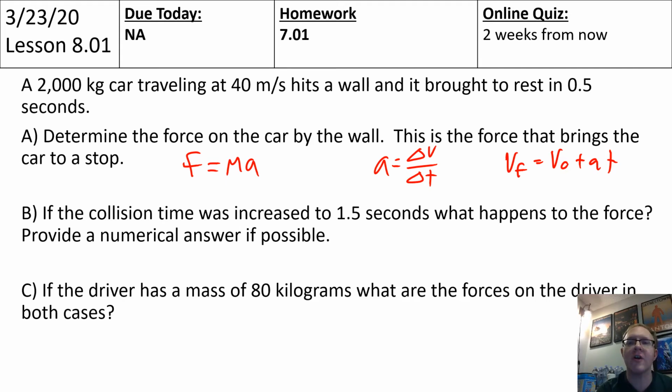We're starting off with a car crash. It's a 2,000 kilogram car going 40 meters per second, about 70 or 80 miles an hour. It's going to hit a wall and come to a stop in 0.5 seconds. It asks you to determine the force on the car, and then to do the same calculation if the collision takes more time, 1.5 seconds. Then it asks you to compare the forces on the 80 kilogram driver inside each vehicle. If you are seeing this for the first time, hit pause, because I'm going to head right into the answer. When you're done solving it, hit play and we'll talk about it.